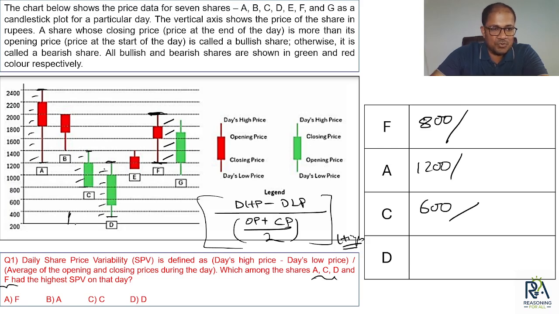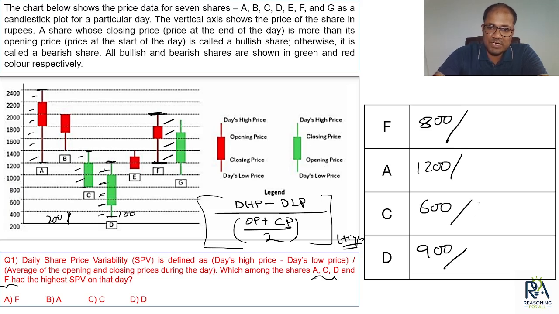Full interval is 200. So half will be how much? 100. Right? Half will be 100. ठीक है? So how many intervals? 1, 2, 3, 4 and half. मतलब 800 plus 100, that is 900. चलो 900. Okay, done. ठीक है?